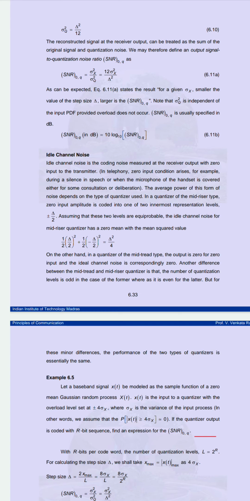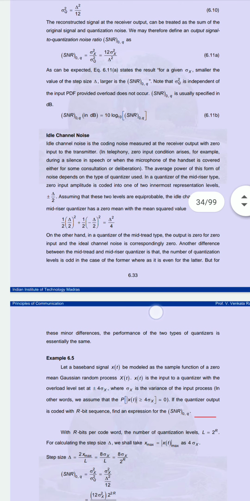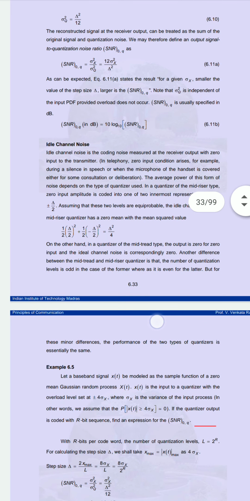In the quantizer of mid-rise type, you can take zero input. We are taking at the input which will have the innermost representation levels in between plus minus delta by 2. So if we consider these two levels as equiprobable, you can take 1 by 2 delta by 2 square plus 1 by 2 minus delta by 2 square. So you will get the value of the error as delta square upon 4.